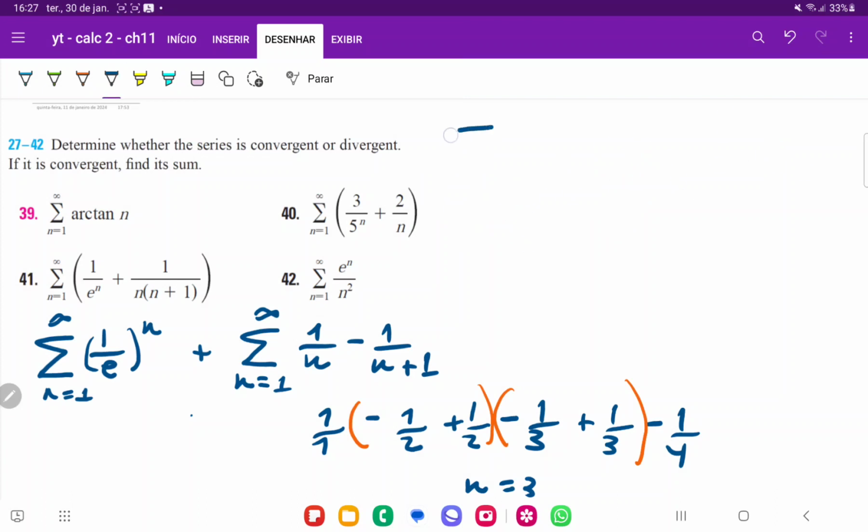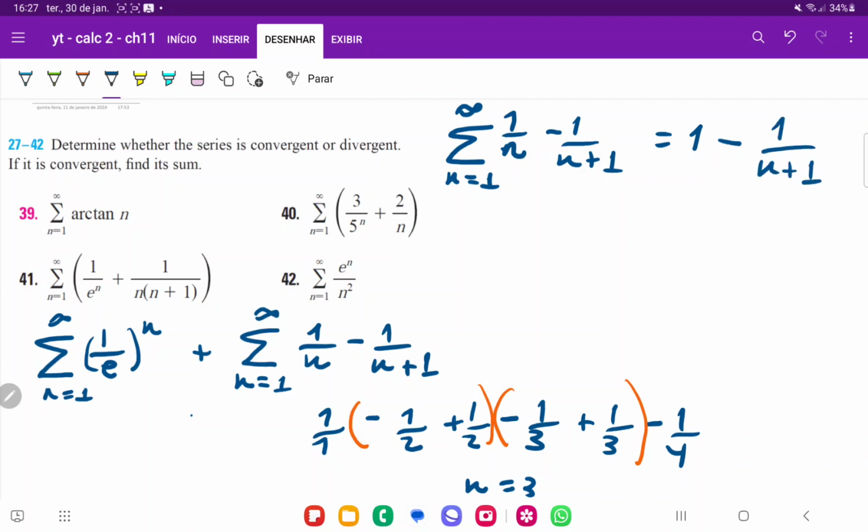We can say that the sum from n equals 1 to infinity of 1 over n minus 1 over n plus 1 is actually just going to be 1 over the first term, so 1 over 1, that's not going to change, so that's just going to be 1, minus the last term, which is going to be minus 1 over n plus 1, right? So that is what it's going to be.